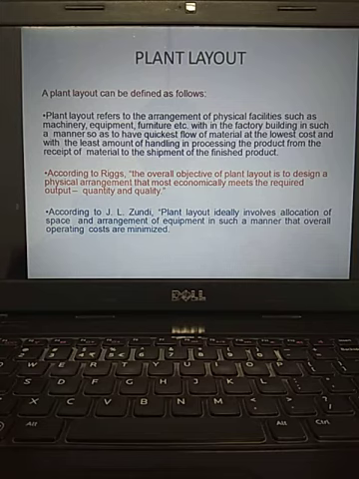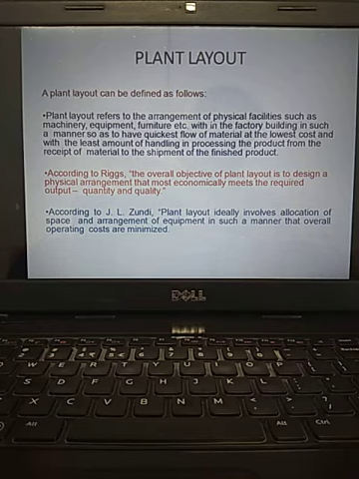Generally, plant layout means interiors, how you are going to arrange. So the definition says a plant layout refers to the arrangement of physical facilities such as machinery, equipment, furniture, etc. within the factory building in such a manner as to have the quickest flow of materials at the lowest cost and with the least amount of handling in processing the product from the receipt of material to the shipment of the finished product. A big definition. So overall, in simple words, plant layout means interior arrangements. That's it.